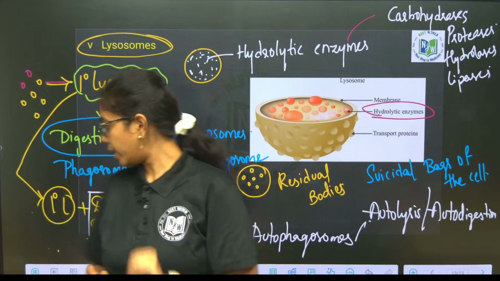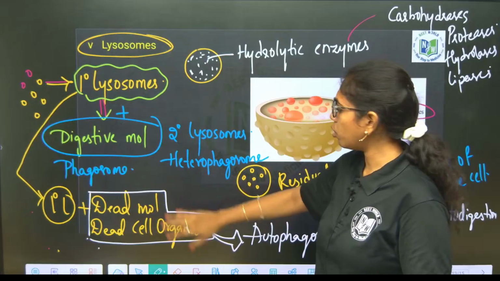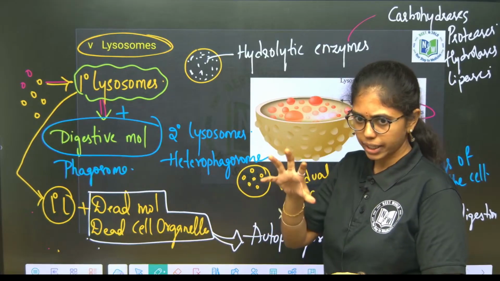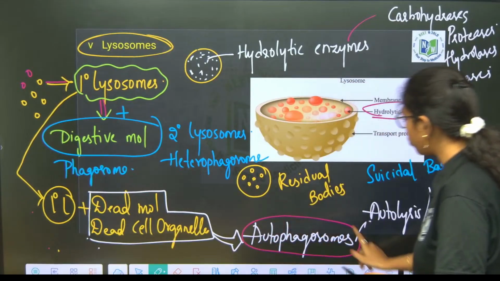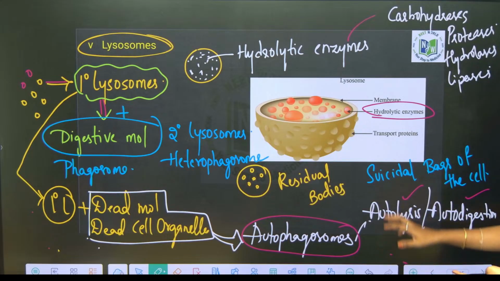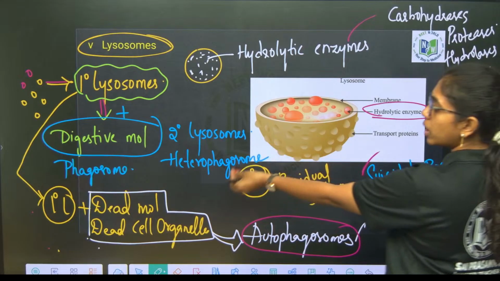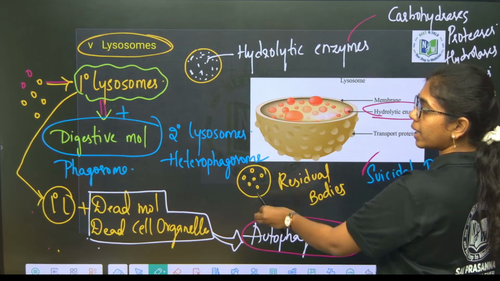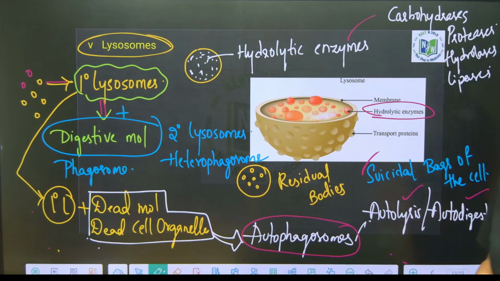Okay, and then you have what? Primary lysosome along with some dead molecule or dead cell organelle present inside the cell. After adjoining, it will be forming what? Autophagosomes. They will aid in what? Autolysis or autodigestion. Fine. That is the reason we call these suicidal bags of the cell, and after the digestion of the phagosome, small particles will be released. Those are called as residual bodies. Four terms clear to you, right?